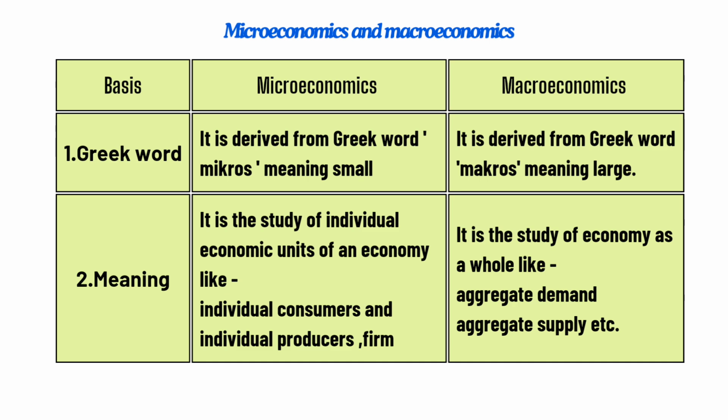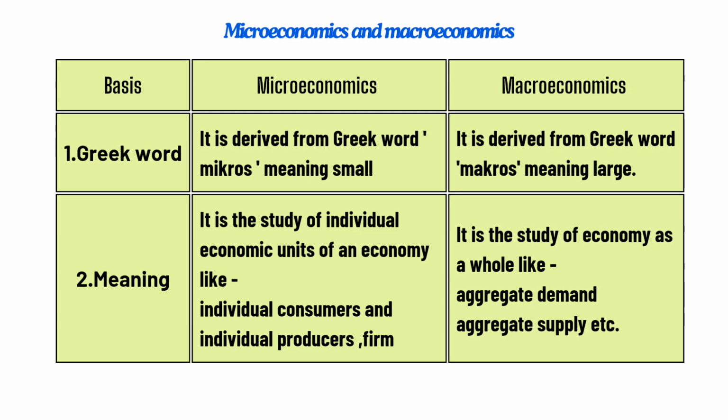On the other hand, macroeconomics is derived from the Greek word macros, meaning large. So both are derived from Greek words, microeconomics from micros and macroeconomics from macros.